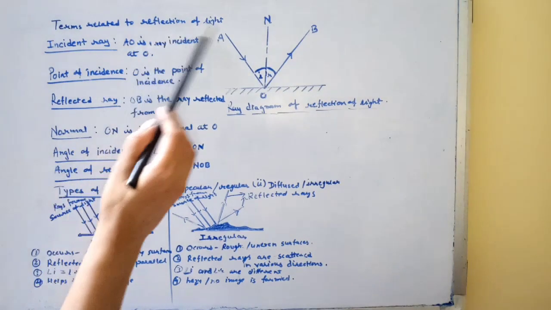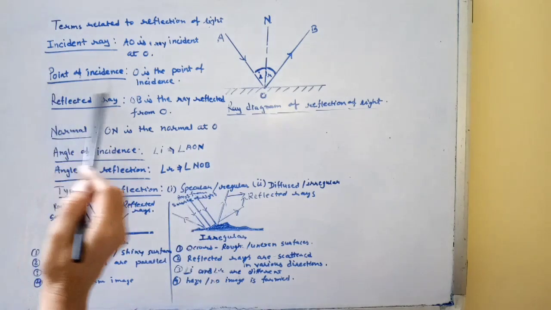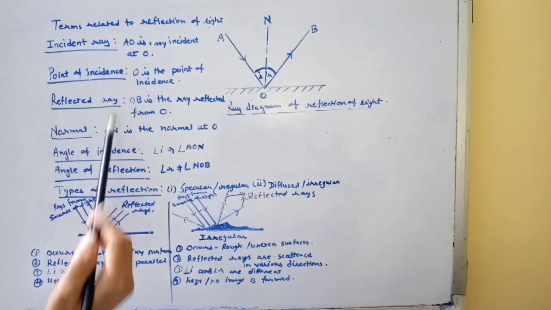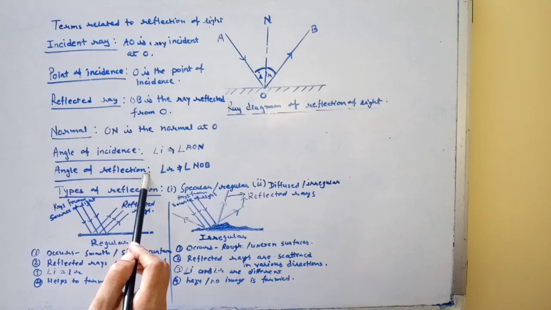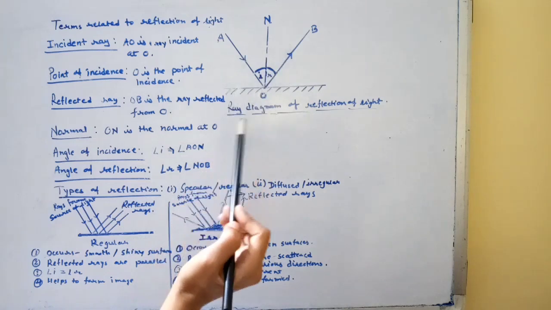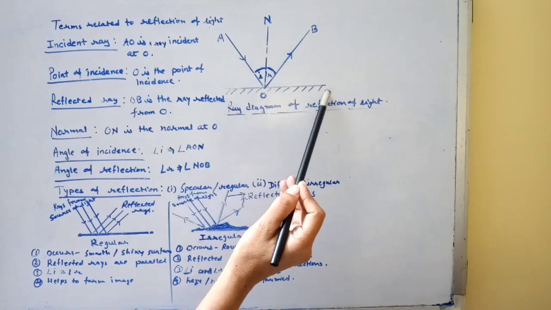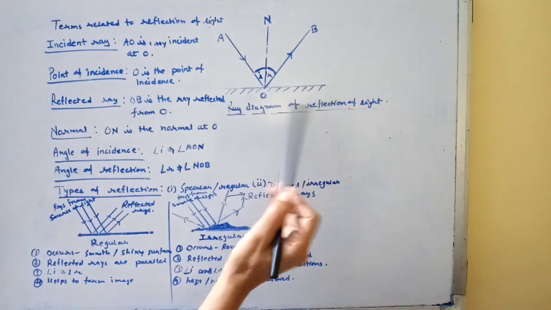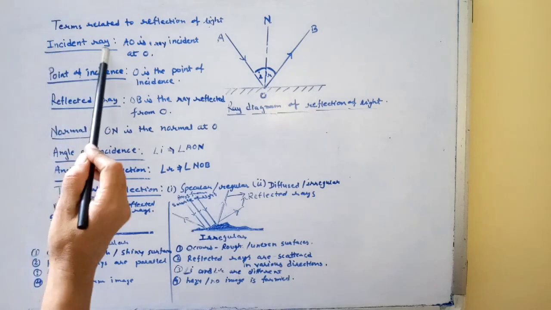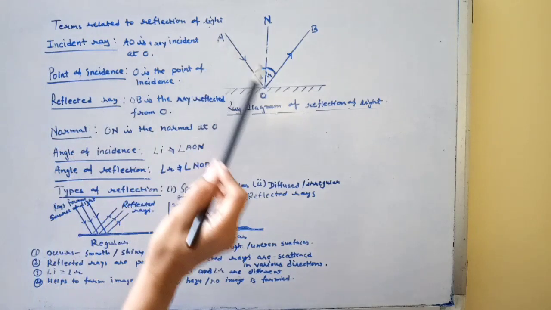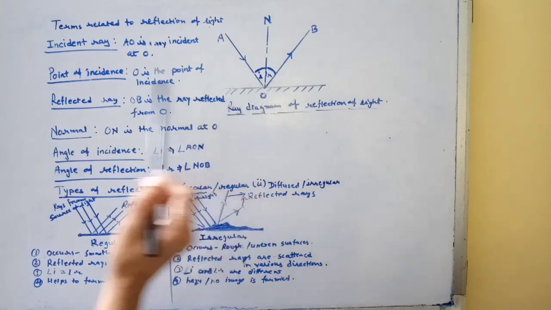Terms related to reflection of light are given below: incident ray, point of incidence, reflected ray, normal, angle of incidence and angle of reflection. This figure shows a ray diagram of reflection of light, and the reflecting surface is the mirror. Now we define the incident ray. The ray of light which strikes the reflecting surface is called the incident ray.